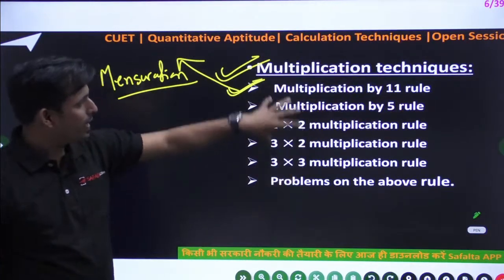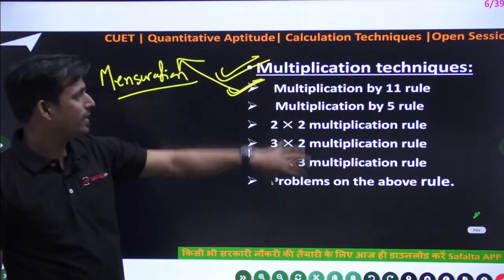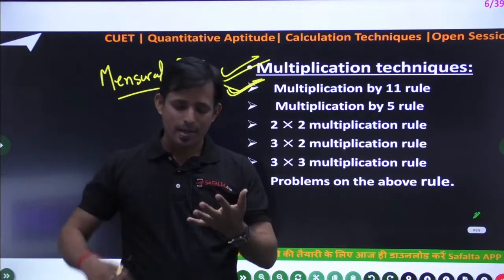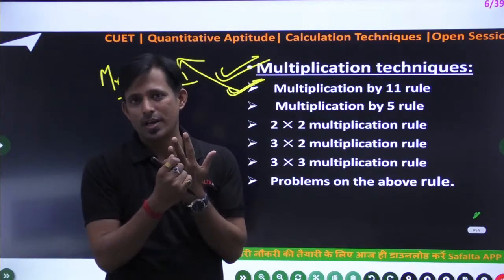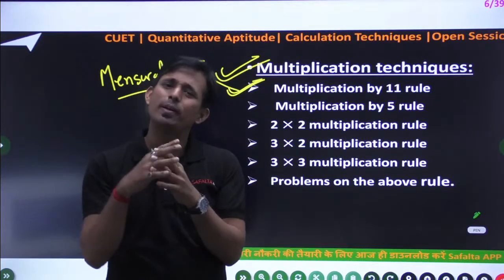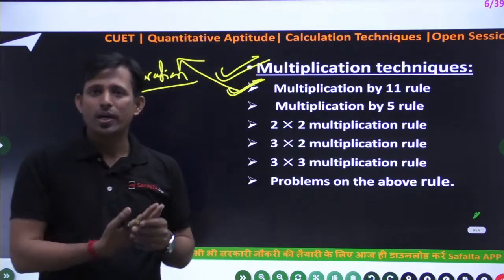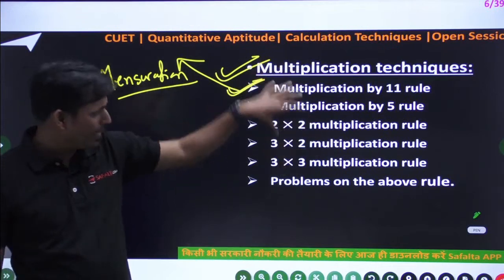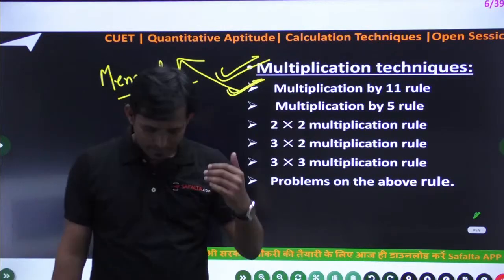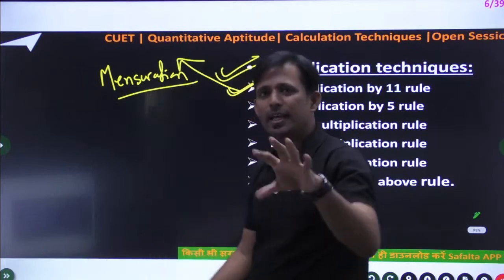After that, this will be the complete structure of the 5 rule, meaning I am going to discuss the multiplication of numbers ending with 5. Okay, so this is the important rule. I will discuss one by one, don't worry. We have a separate session based on calculation technique, and that is very important.